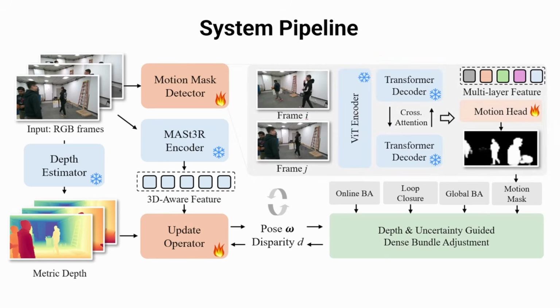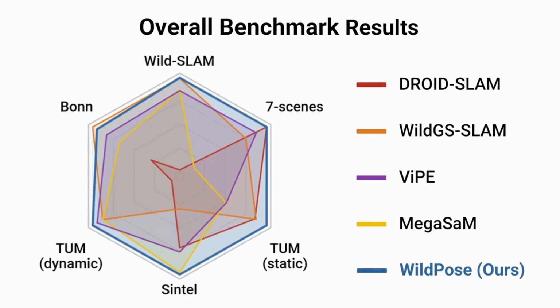The motion mask detector takes a pair of images as input. It first extracts multi-layer features from the frozen backbone, then fuses these features to output a motion map for the reference image. We trained the update operator and the motion mask detector on diverse datasets via a multi-stage curriculum. Now let's look at some results. We first present an overview of the tracking performance.